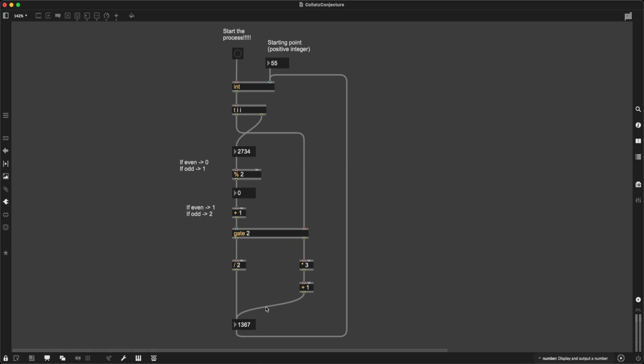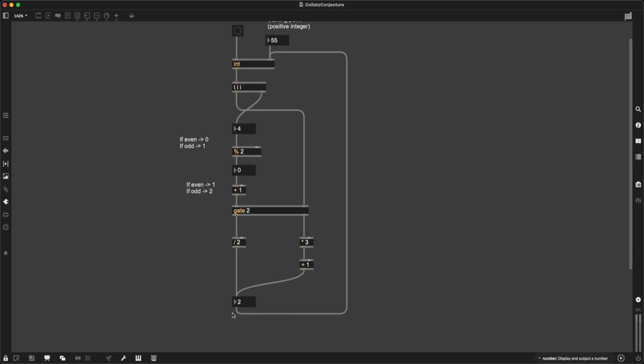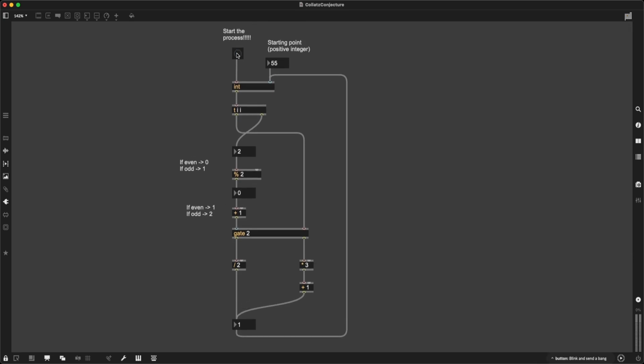By the way, notice that these numbers are getting very high. I expected it to converge to 1 after this many bangs, but it's at 9,061, 184. But I have faith that if I click this enough, I am going to get 1. And once I reach 1, it's going to go to 4, 2, 1, 4, 2, 1, an endless loop.